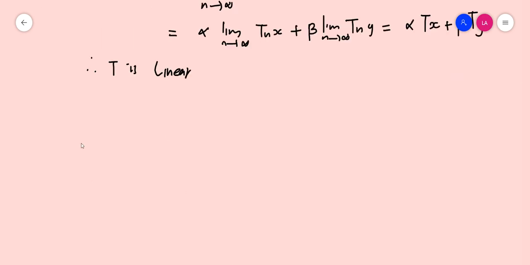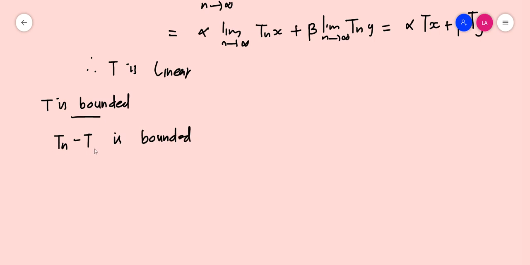Next, we will prove that T is bounded. We do not prove this directly. We prove the fact that Tn minus T is bounded, or T minus Tn is actually bounded. That's what we are going to prove. So we will prove that Tn minus T is bounded.